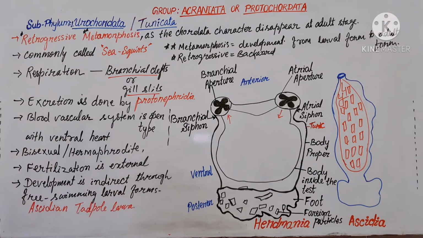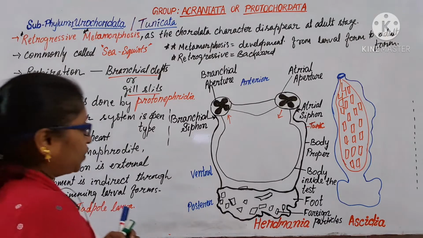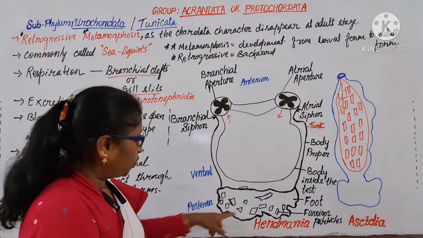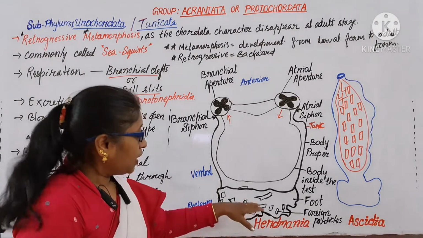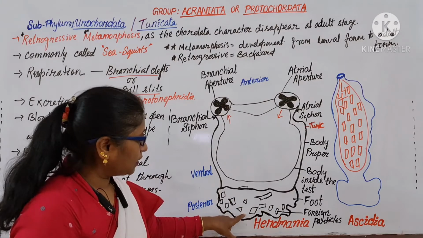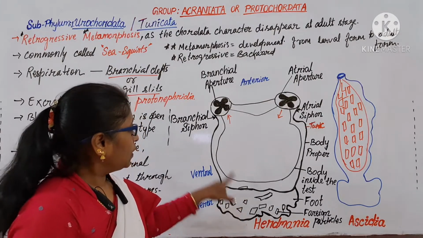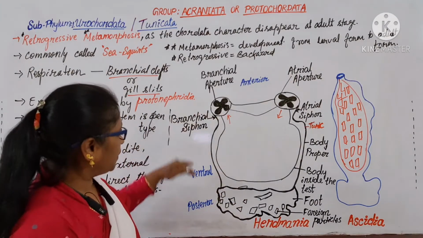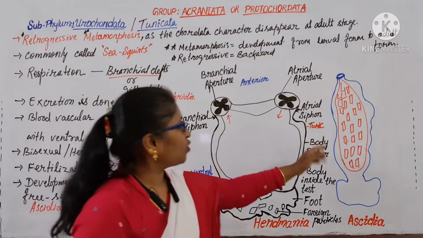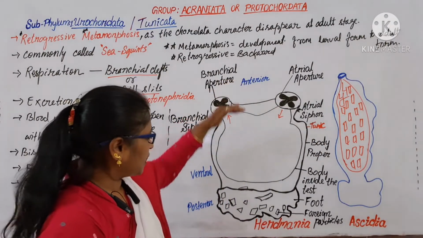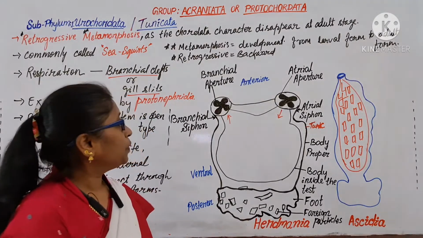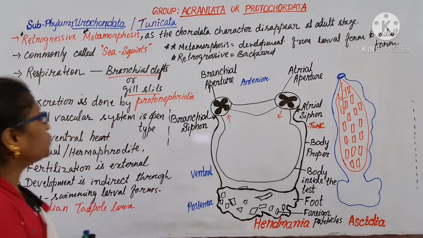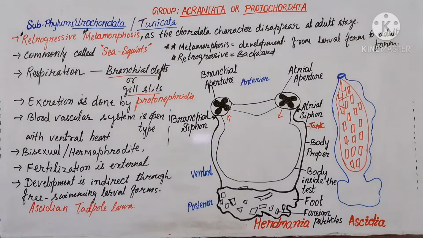Okay. The urochordates have a foot by which they are attached, and foreign particles are attached to the foot. This is the ventral side, this is the dorsal side, anterior side and posterior region. Okay. Next we will discuss the cephalochordata.